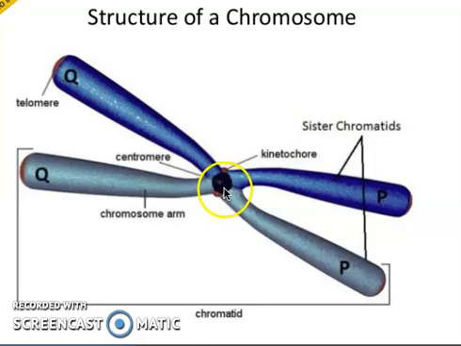And on the sides of the centromere, there are 2 protein points called kinetochore protein points, which are the attachment sites for the detachment of these chromatids during cell division, when the chromatids get apart and move towards opposite poles. So this is the detailed structure of the chromosome, and the marginal ends of the chromatids are called telomeres.